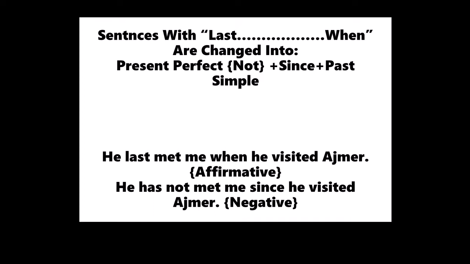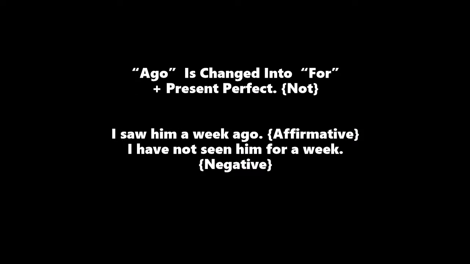You can see with the example, he last met me when he visited Ajmer. So last has been converted into present perfect, he has not met me, with the negative sense. Then since is used because we are supposed to indicate the point of time. And the other phrase is indicated with the past simple. So he has not met me since he visited Ajmer.